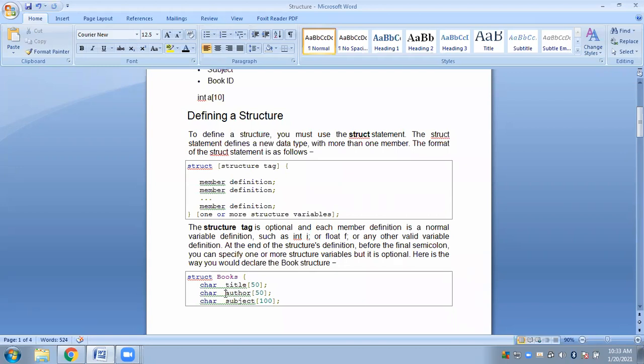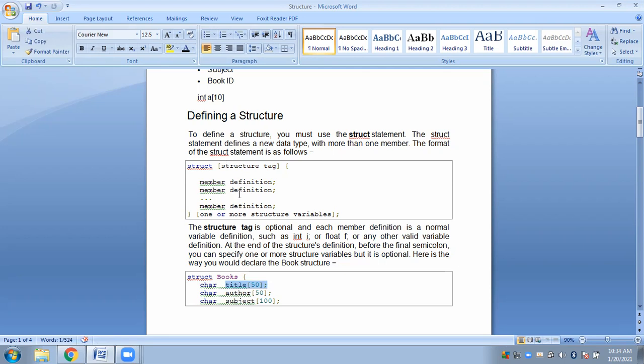So the declaration is the same. Author 50 means the max size is 50, so you can store up to 50 characters inside the array. And what type of array is it? It is character type, because we don't have any primitive data type called string. We will use char only. For a single character we use this data type, and for a string of characters we also use the character data type. So the data type remains the same. It depends on whether you are using a single character or an array of characters. When it is an array of characters, it becomes a string.